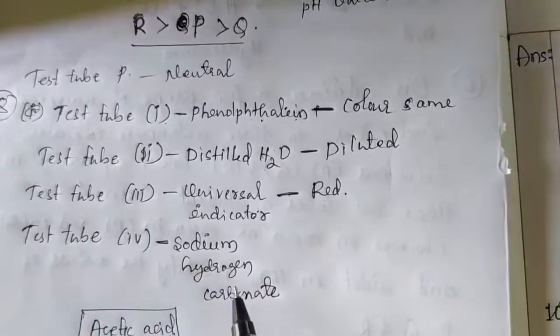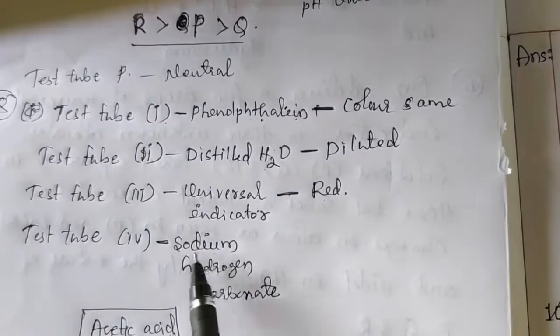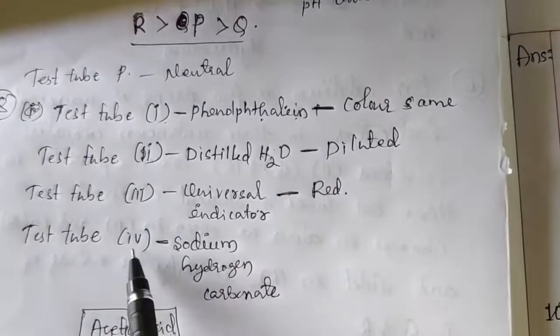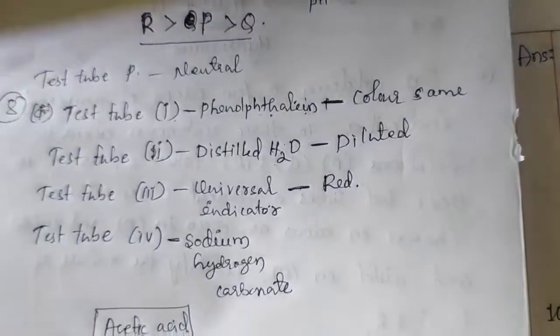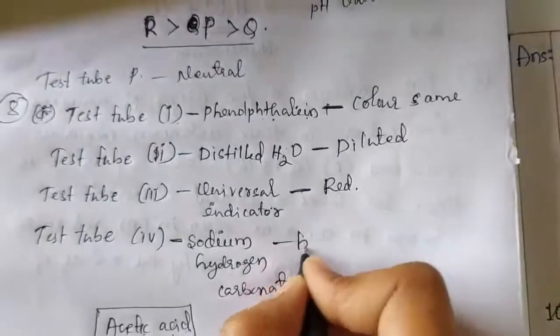In case of test tube 4, sodium hydrogen carbonate is placed. On adding the acetic acid, we'll see the brisk effervescence.